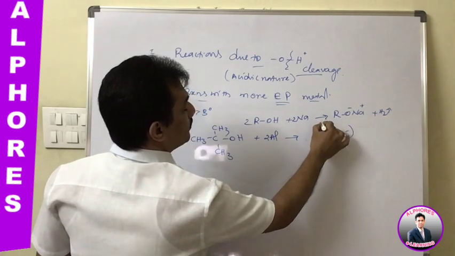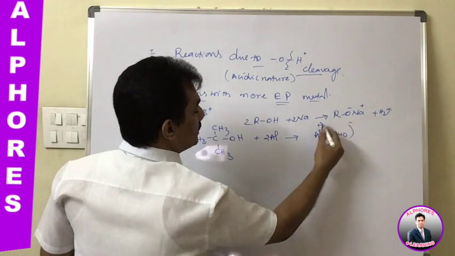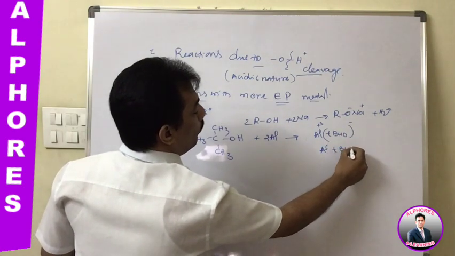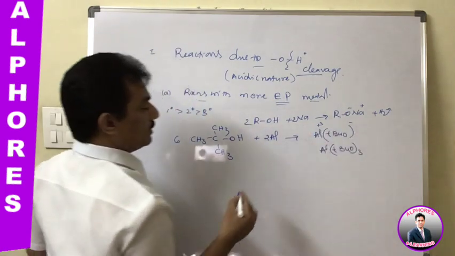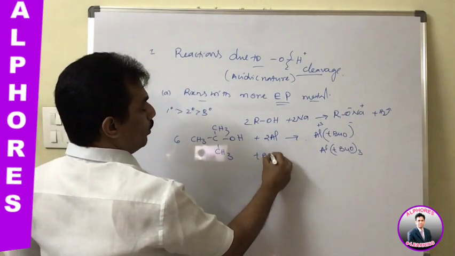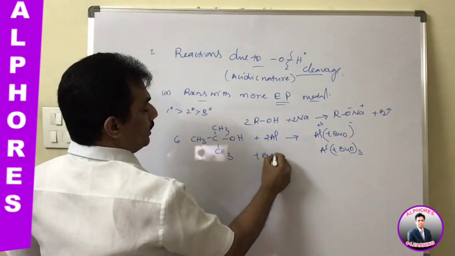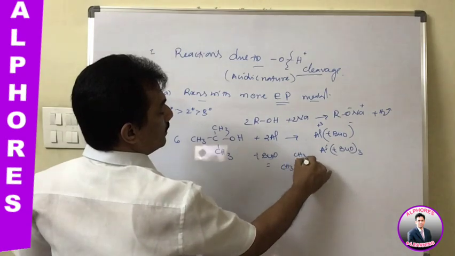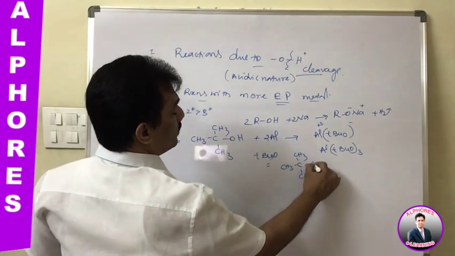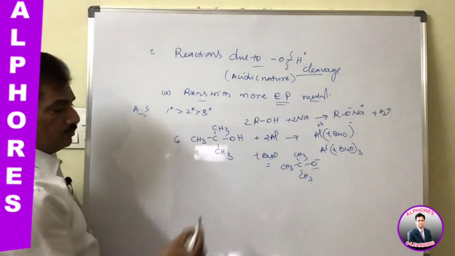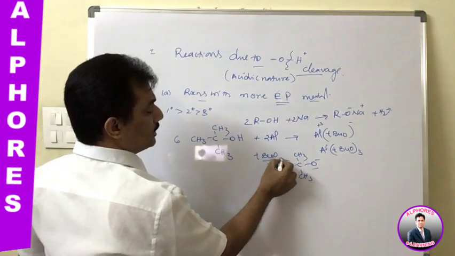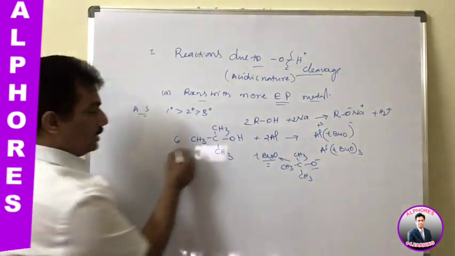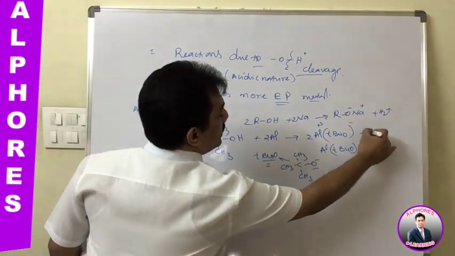Al is plus 3 and it is minus, and hence we can write Al(t-BuO) taken thrice. And this t-BuO is nothing but tertiary butoxide. Its structure is like this, after removing hydrogen from the OH group. It is represented like this, and now we are getting tertiary butoxide, such a type of molecule, and it is releasing hydrogen.